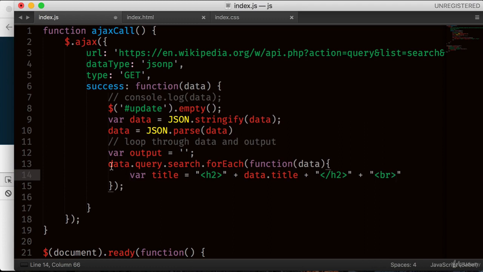So all the titles from the data, we're separating the title and putting in h2, and then at the end we want a line break. Okay, so it looks better.